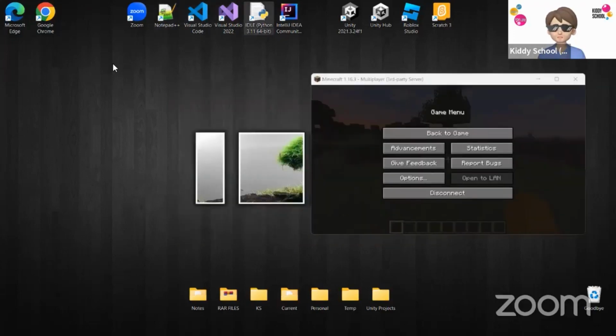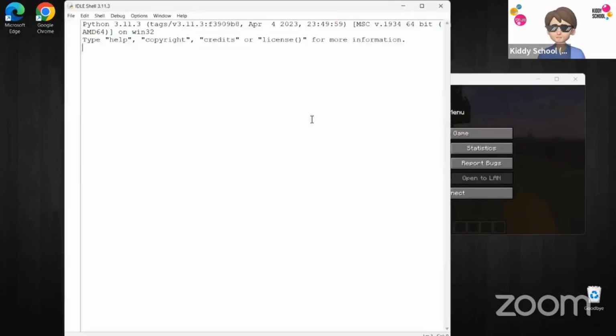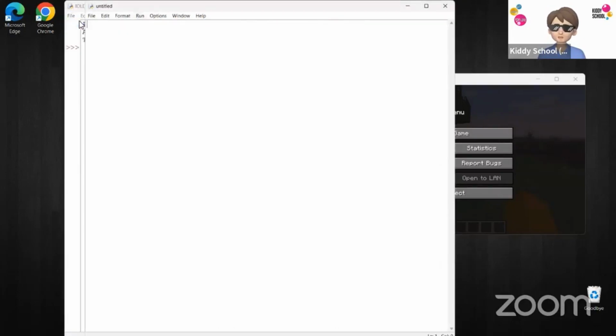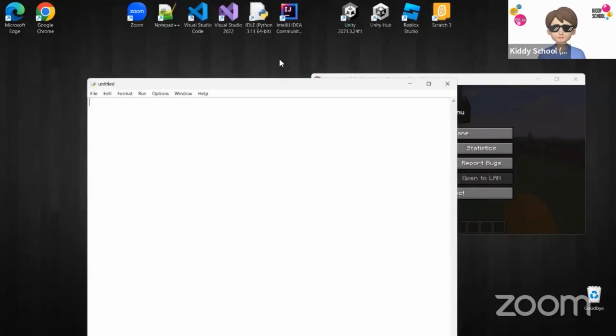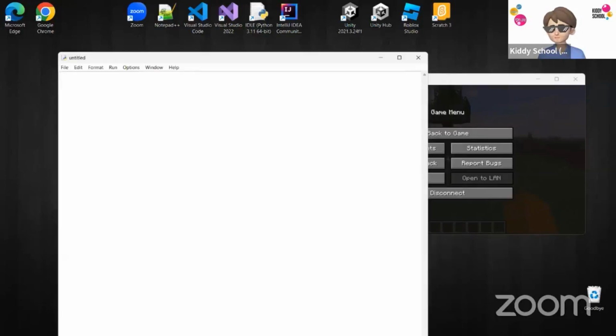So I'm going to go to Python programming, which is a coding language, one of the programming languages, and I'll guide you through each line here. In order to connect my Python code to Minecraft, step one, I'm going to import a library. A library is basically, in a simple way, additional functions you're adding to your code. This time, I want to connect Minecraft and Python together. So I'll say import mcpi, which is a special API, which you will download using pip. If you don't know about all these words I'm saying, don't worry.